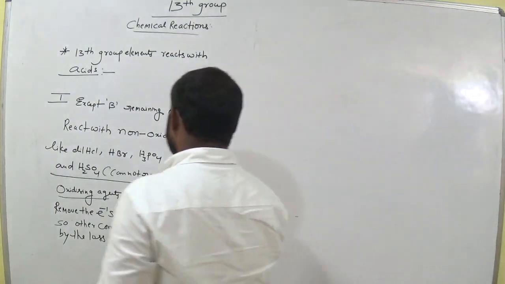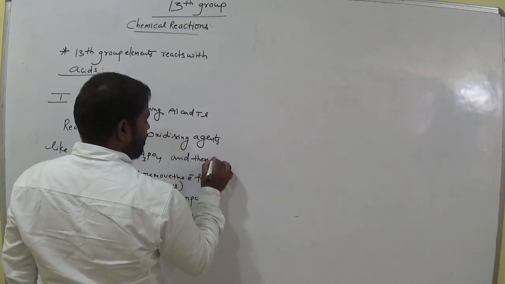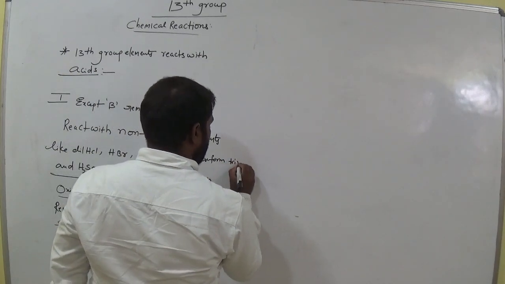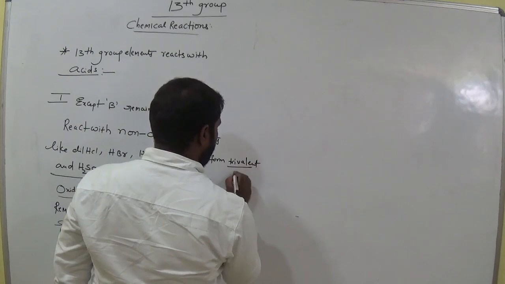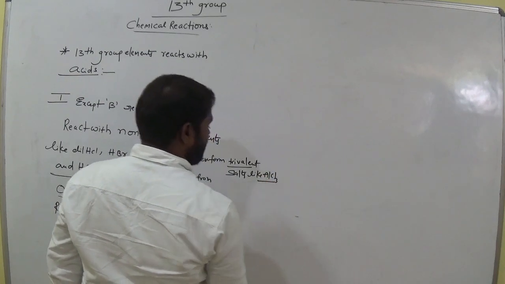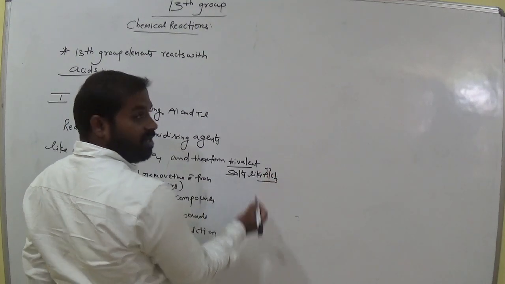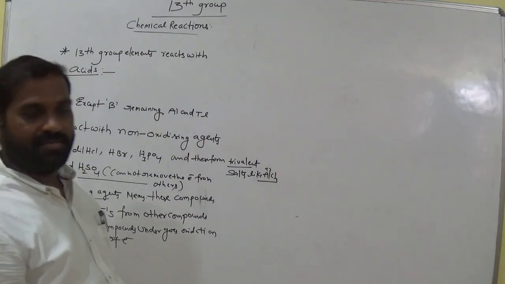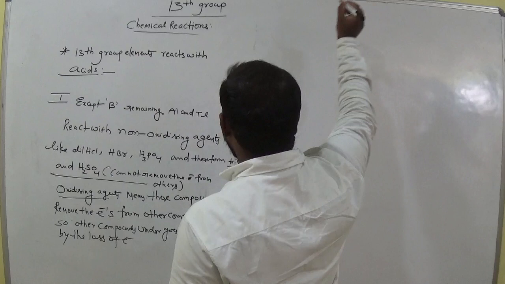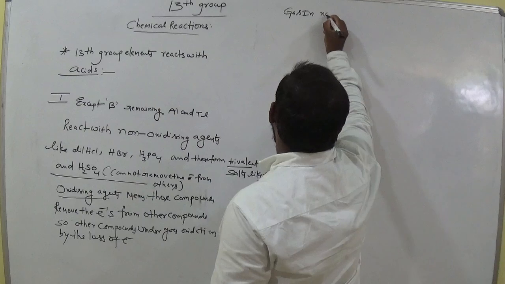And these form trivalent salts like aluminum trichloride. What is the oxidation state here? +3 for aluminum. That is called trivalent. Remember this. And gallium and indium are not affected.